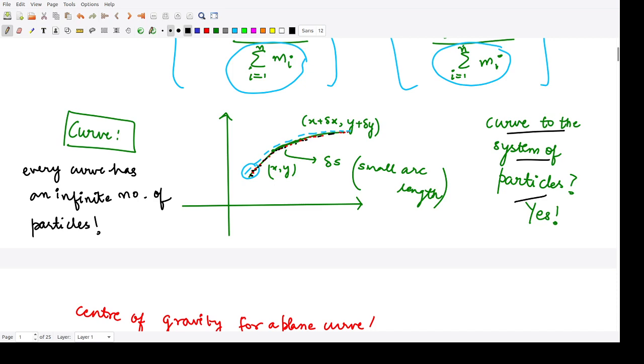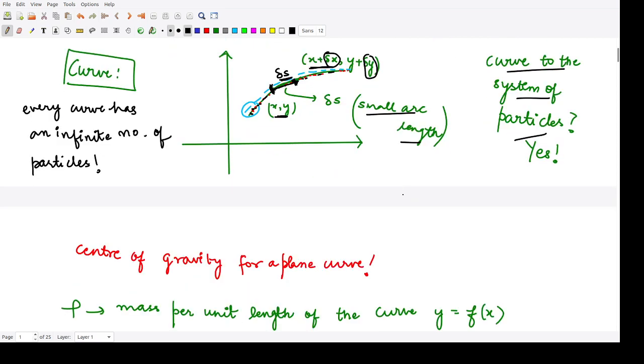Let me call a certain portion of this curve delta s, the small arc length. The position of this point would be x, y, and the position of the other point would be x plus some increment delta x, and y plus some increment delta y. So these are the two points, and delta s is the small arc length.